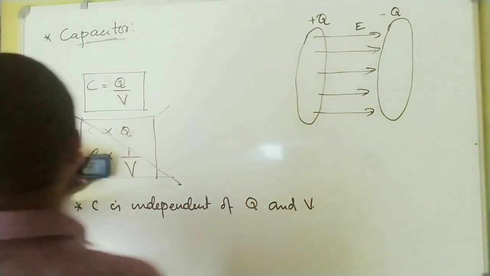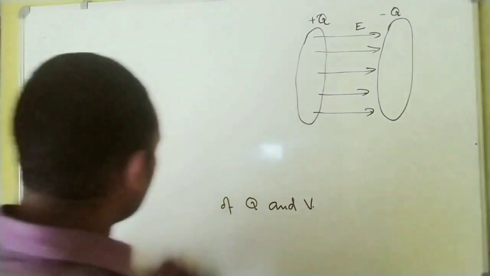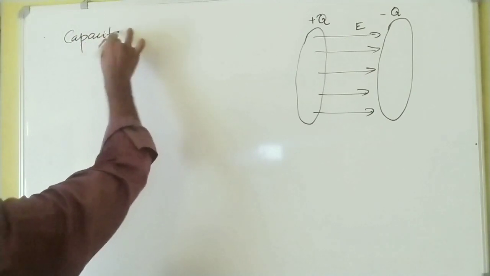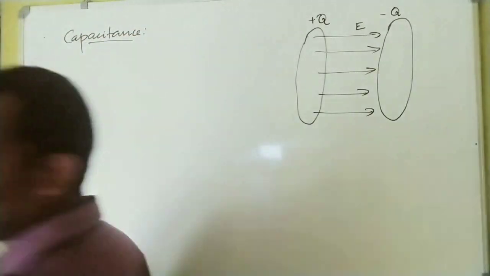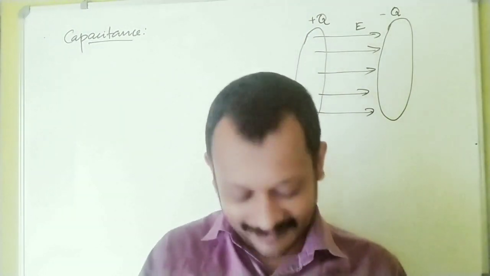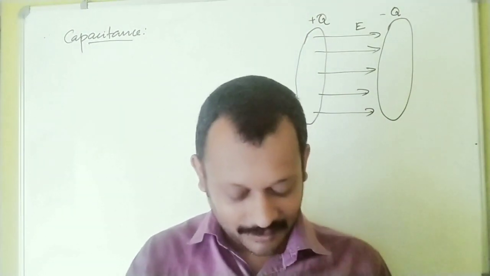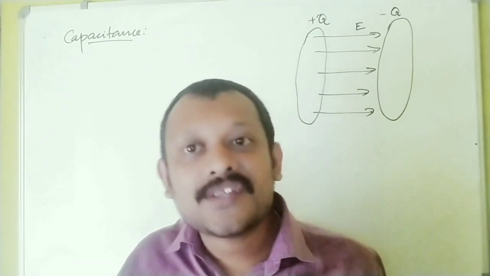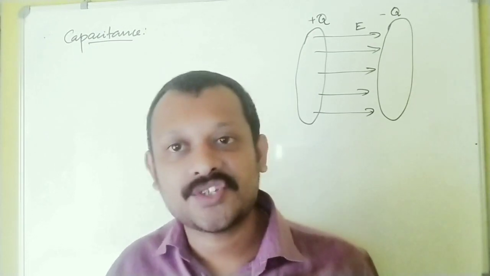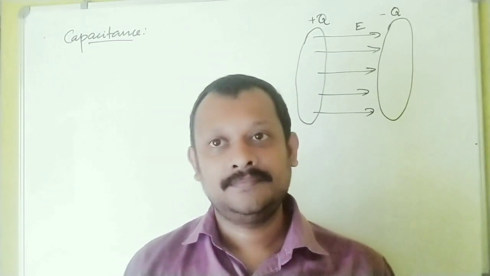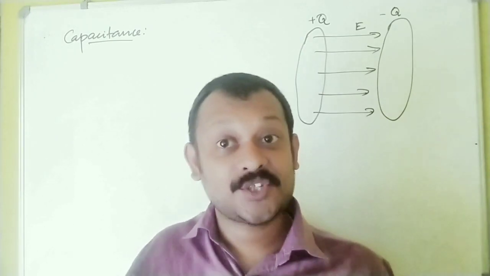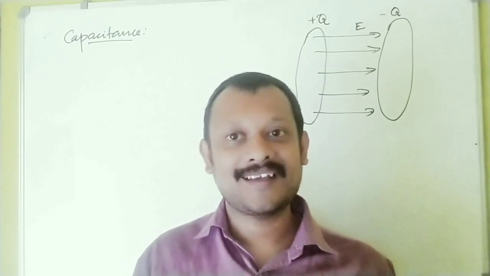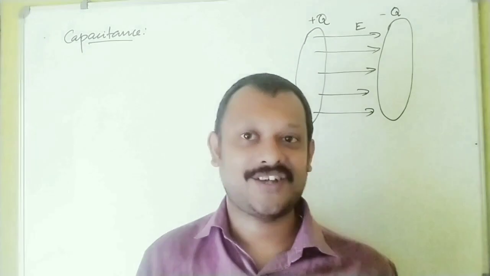Now the next question we need to answer is, what do you mean by capacitance? A resistor is a device. What is resistance? It's a property of the resistor, the property to oppose, is called resistance. A capacitor is a device. What is a capacitor doing? A capacitor is storing electric charge.